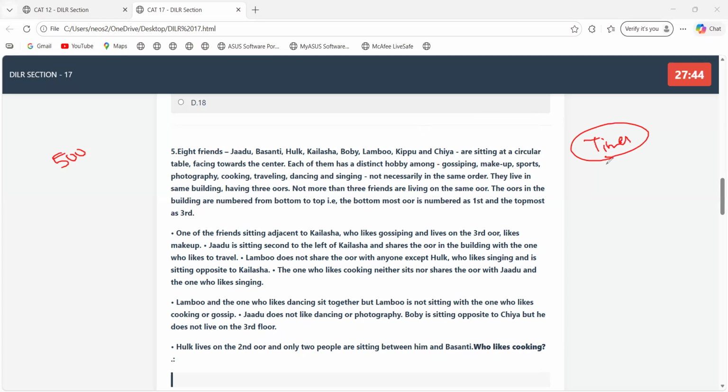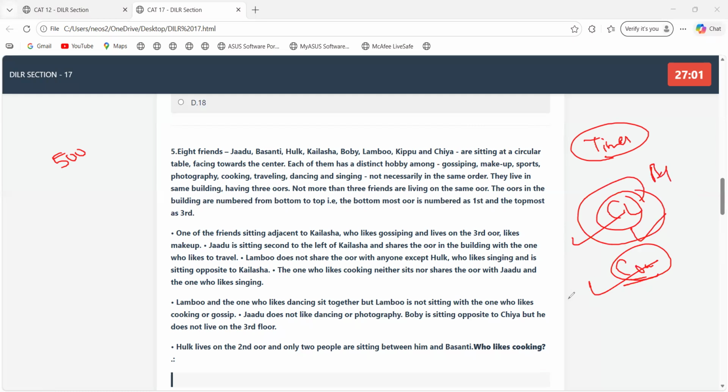Second thing I would say, if you're practicing DILR sets, pick from old mocks rather than from any module, because in modules the sets are not tough, they're very easy, you can solve them within 10 to 15 minutes. That level you will get neither in CAT nor in mocks. So if you need to practice tough-level sets, refer to previous year mocks. CL's previous years' sets are way too good, and Cracku's are also good. Time's you can avoid because DI engagement is higher and the LR becomes a bit easier. You can use CL's and Cracku's PYQs, they are way too good. Cracku has a bit more con-based sets, but CL's sets are well balanced.